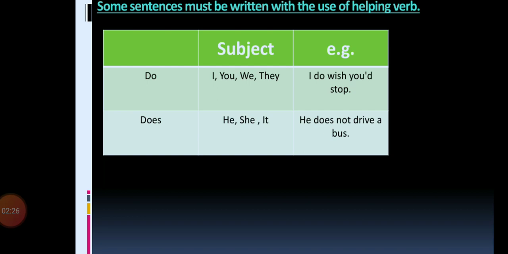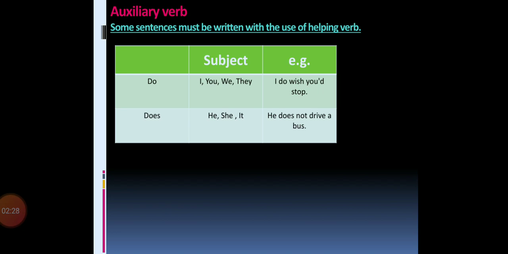Okay, why have I given you this table separately? Because we came to know that only the third person singular needs the s, but whenever the helping verb do is there, we cannot add only s, we have to add es. Is it clear? So it's my request to all of you, draw these two tables in your notebook, write them down properly and study them properly so that it will be easy for you.